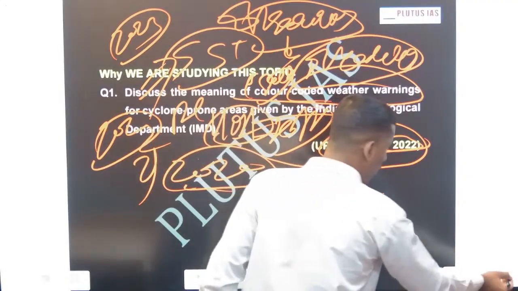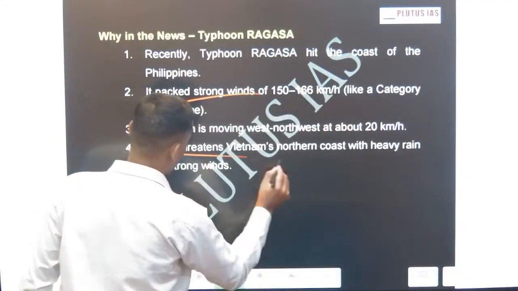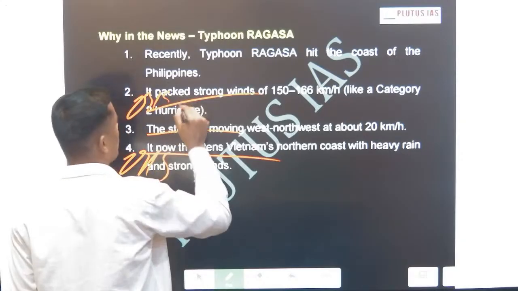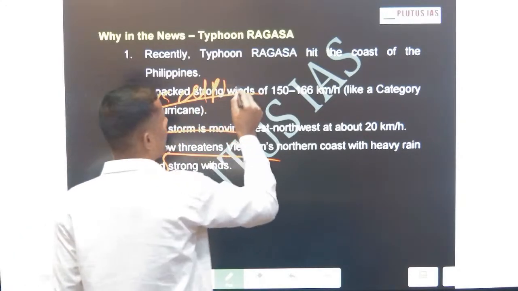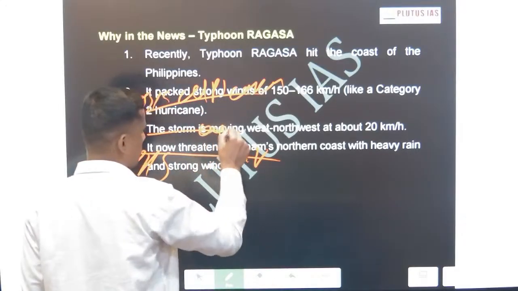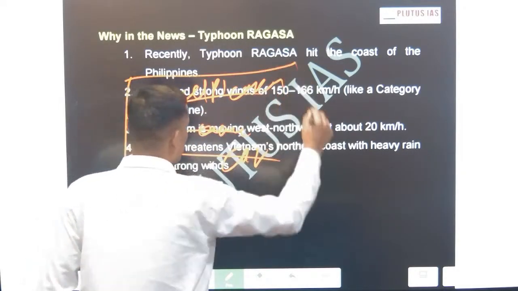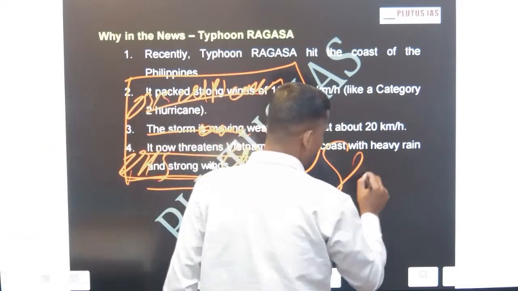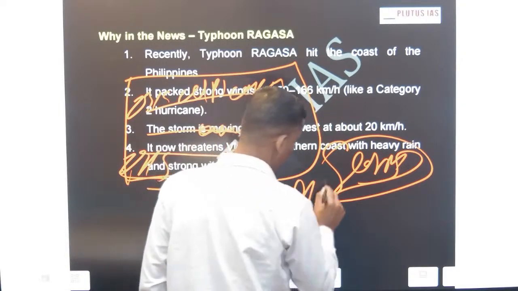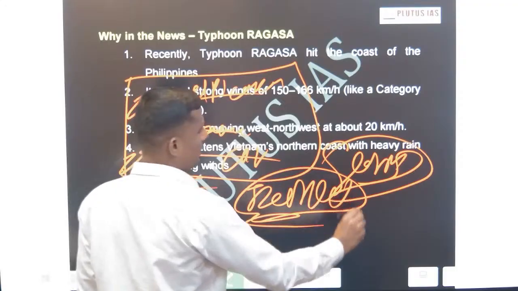Because this occurs in this particular belt, 23.5 north and south. This belt between the Tropic of Cancer and the Tropic of Capricorn, with the equator in the middle. In this belt, those cyclone storms generally originate, and they are called tropical cyclones. This will be your general definition.